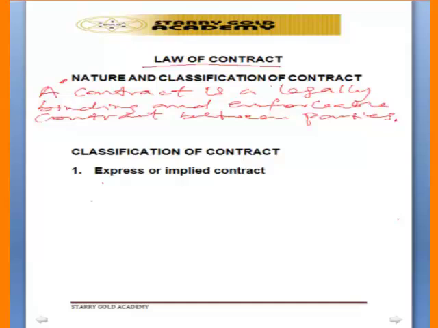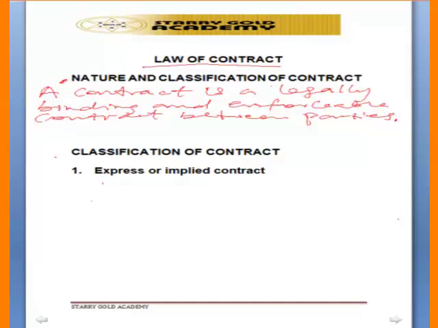So it is a legally binding agreement and it must be enforced. That is, if an aggrieved party takes the matter to court, then the court will enforce the contract. So it is for the purpose of enforcement. That is why it is called a contract. Not just an ordinary agreement, but an agreement that the court must recognize.